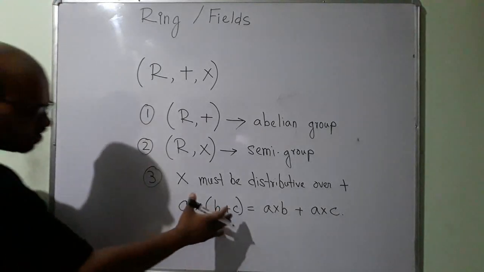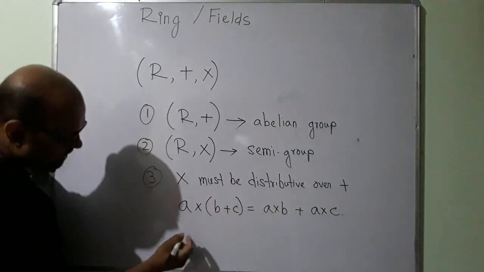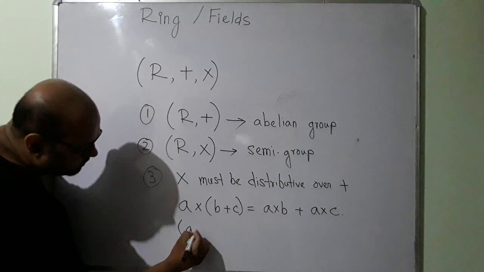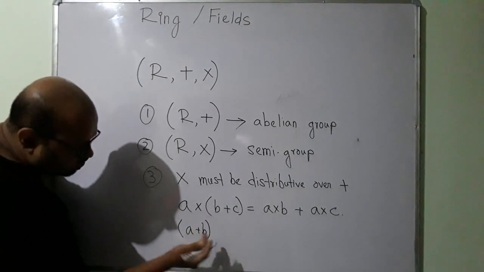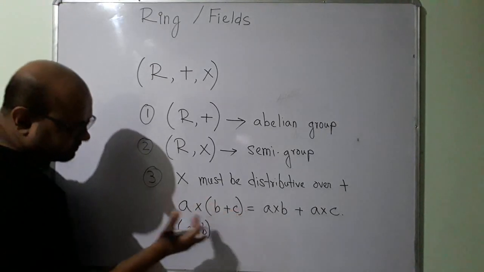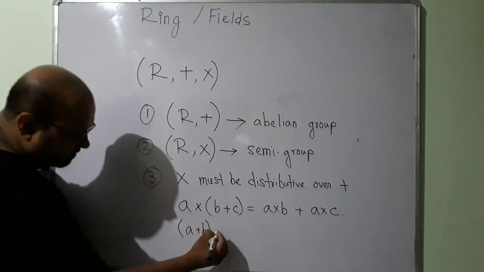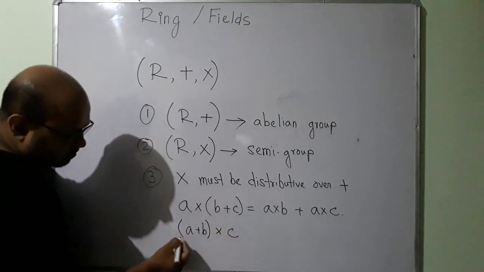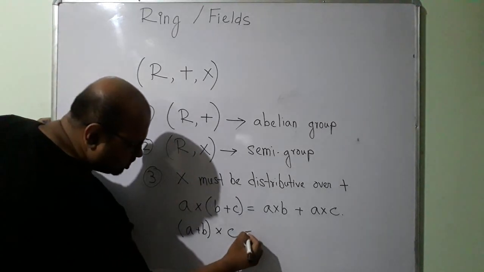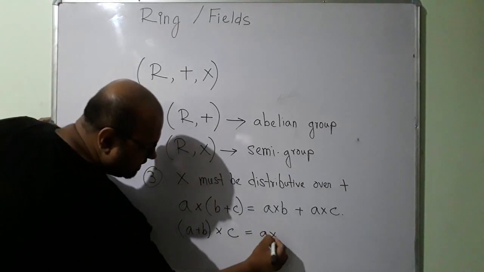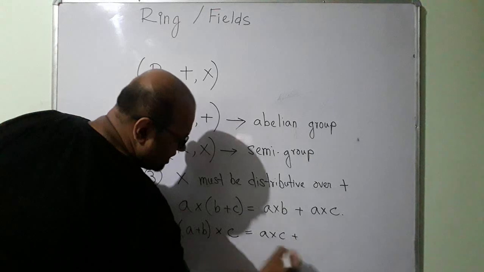This is called left distributive. Similarly, right distributive must also be satisfied. Here I have the addition on the left side of the multiplication. Here I have the addition on the right side of the multiplication. So this is right distributive. This should also be satisfied: (A plus B) into C equals A into C plus B into C.